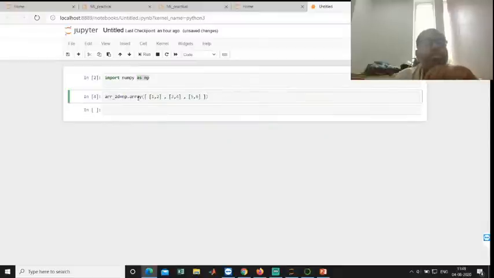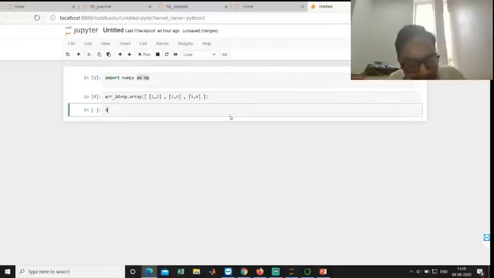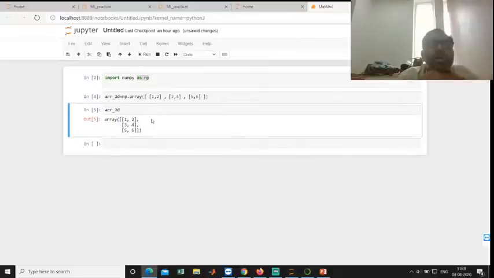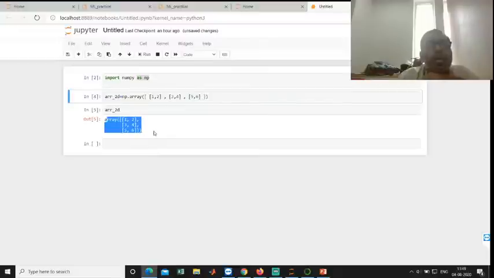Okay, so I am creating a two-dimensional array object of NumPy. Now I want to print this array, arr_2d, Shift+Enter. Now I am getting the output array 1, 2, 3, 4, 5, 6. Then you may get one question: sir, here also the same, here also the same, what is the difference? There is a lot of difference. Here it is a nested list, which is a Python built-in data structure, but here it is an array object of NumPy.